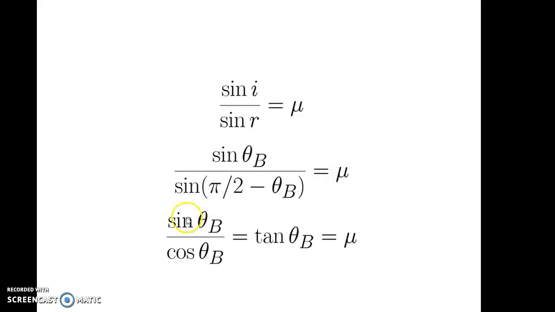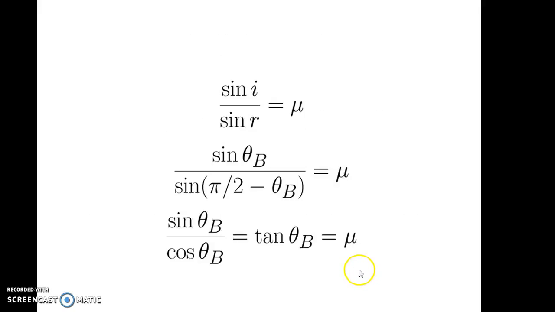And therefore this mu will be equal to sin of theta b divided by sin of (pi by 2 minus theta b), which will be equal to cos of theta b. So sin theta b upon cos theta b will be equal to tan theta b, and that is equal to mu. You can call this angle theta b, or represent this theta b as IP, in order to indicate this as the polarizing angle.